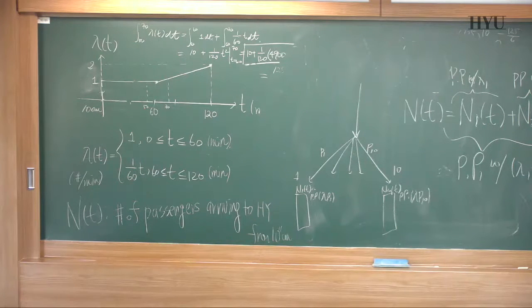Example 8. As long as you can understand thinning and merging, it is not that hard, though calculating the answer is not easy, and number 3 is quite complicated. So let's think about this. Suppose N1 and N2 are independent Poisson processes with rates lambda 1 and lambda 2, respectively, and N of t is the merged process such that N of t equals N1 of t plus N2 of t.